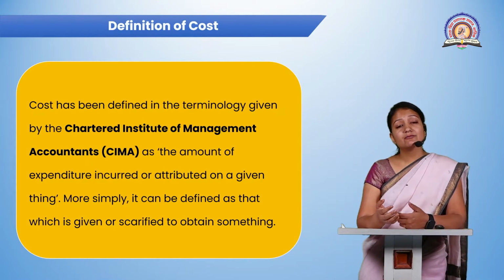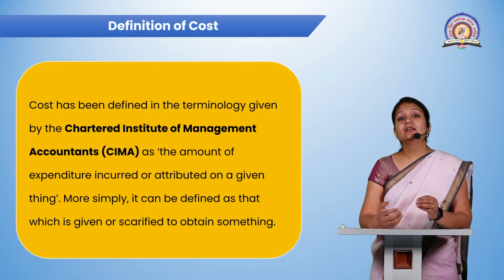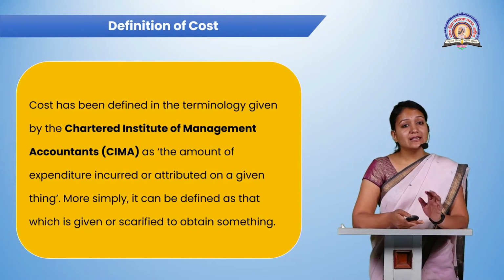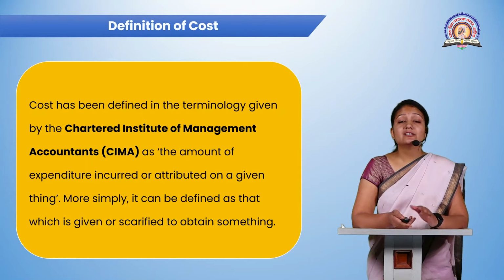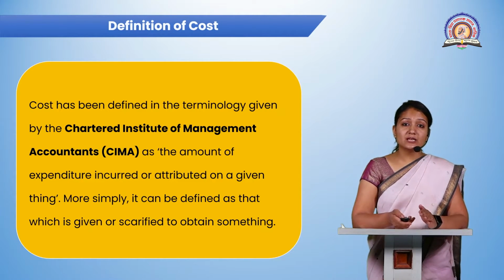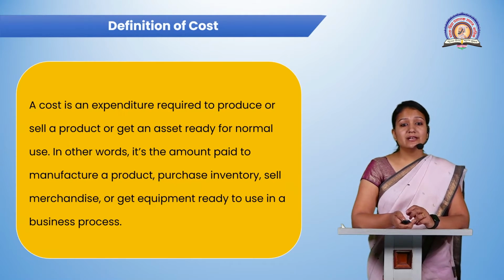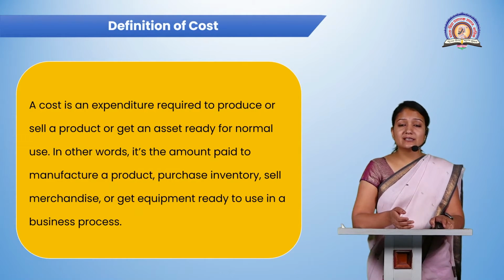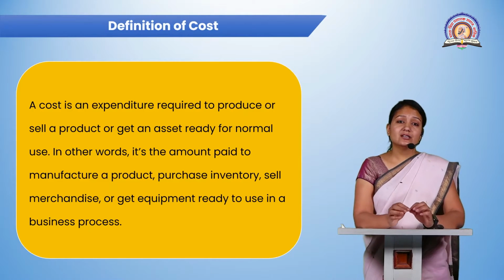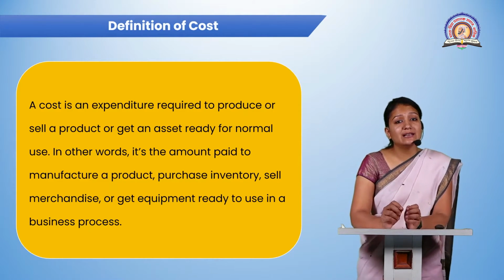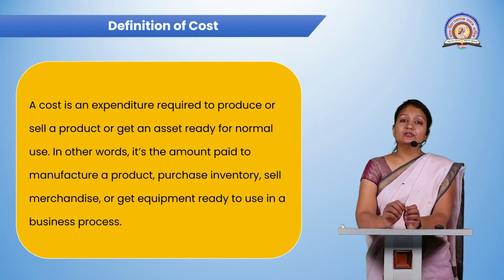And that is the reason whenever we are obtaining something, we are paying an amount of money to a third party. That is the definition given by the Chartered Institute of Management Accountants. If we talk about the next definition, it is an expenditure which is required to produce or sell a product or to get an asset ready for normal use.